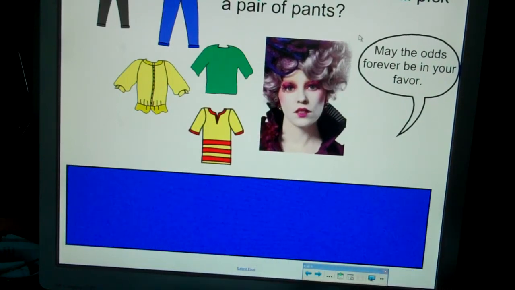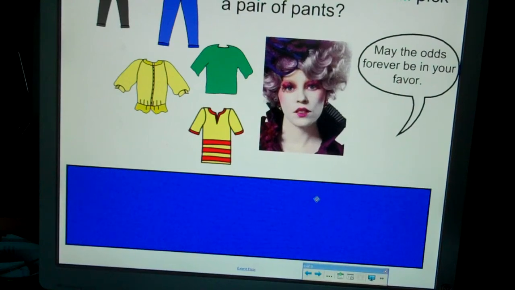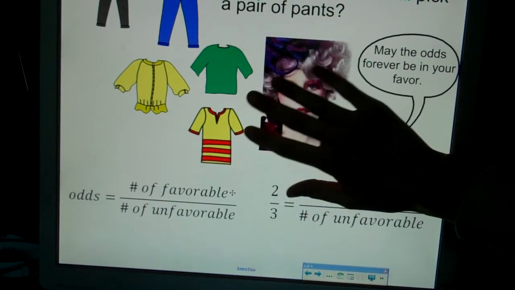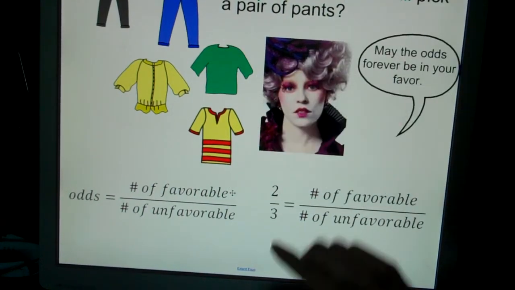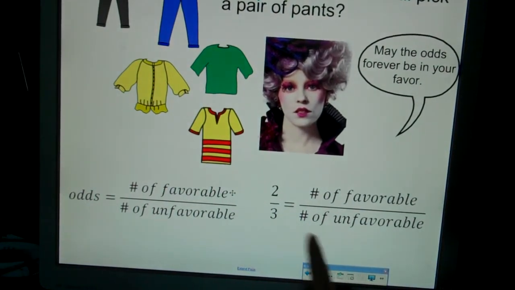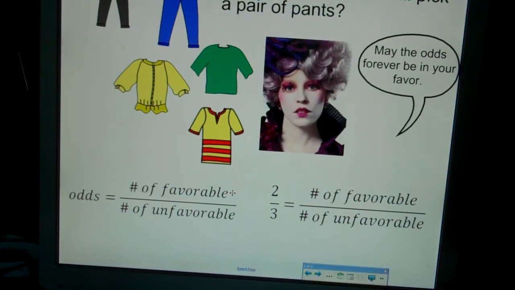What are my unfavorable odds? That's my shirts. When you're calculating odds, it's the number of favorable over, or divided by, the number of unfavorable. So in this case, my favorables are my 2 pants and my unfavorables are these 3 shirts. That now becomes my odds. I have a 2 out of 3 odds of picking pants as opposed to the shirts.